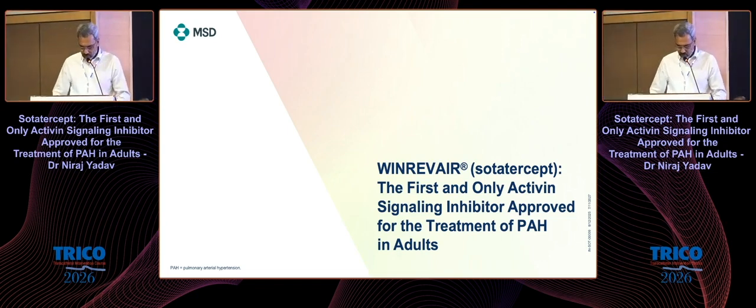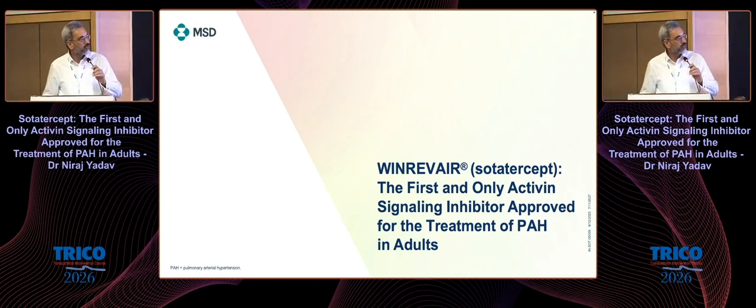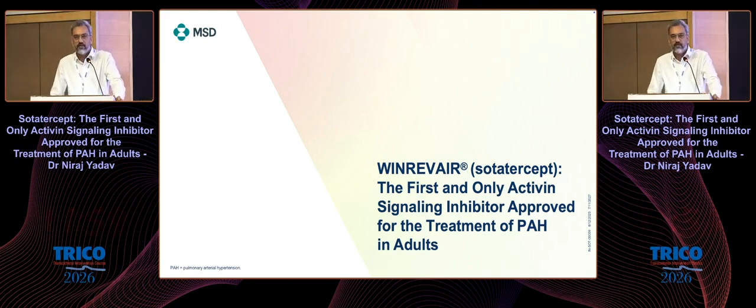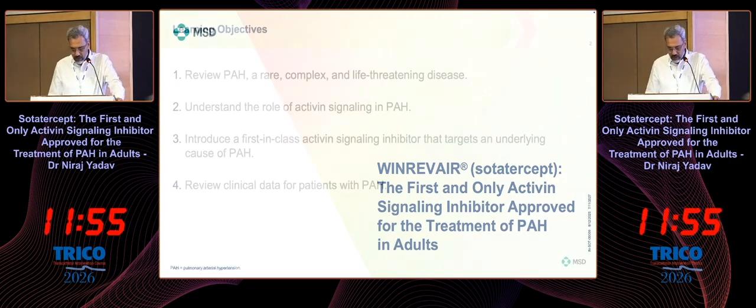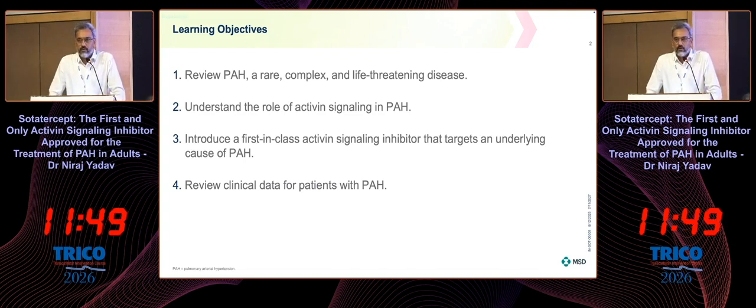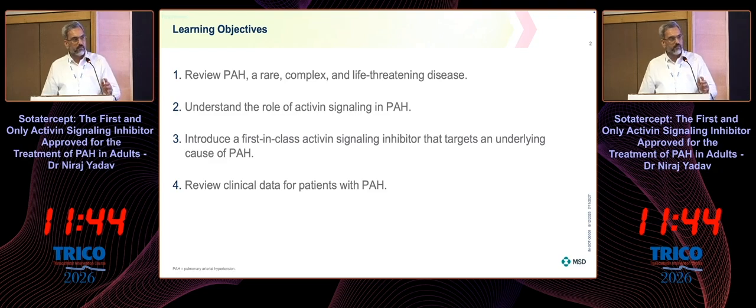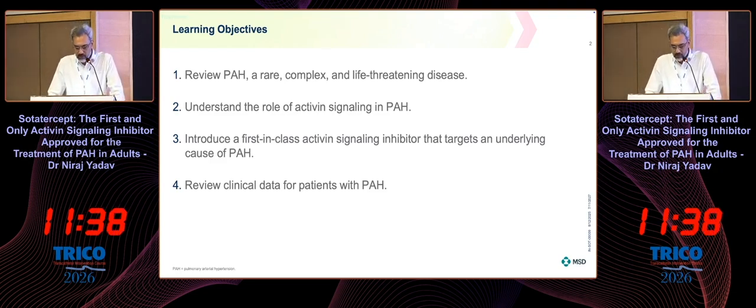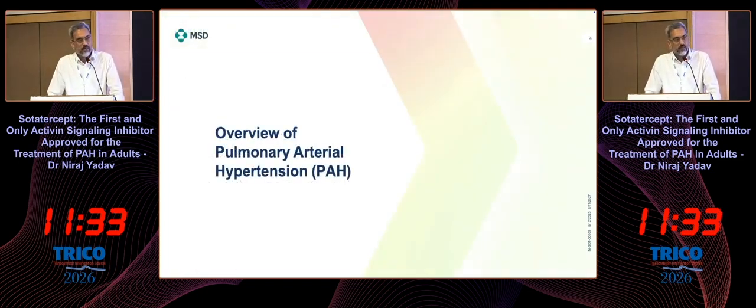Good evening, everyone. So, after some wonderful talks on molecules targeting coronary vasculature and myocardium, this is a molecule that is going to target an uncommon but dreaded disease, pulmonary arterial hypertension. The objective of this presentation would be just to briefly overview the PAH pathobiology, understand the role of activin signaling in pulmonary arterial hypertension, and introduce Sotatercept, a drug that is a first-in-class activin signaling inhibitor, and review some clinical data that is available.